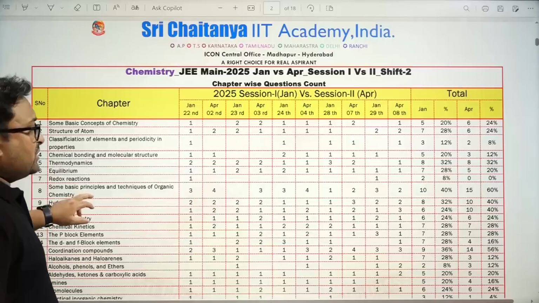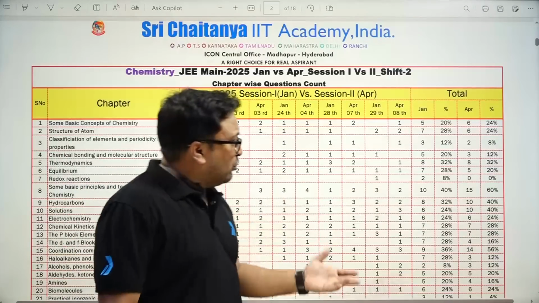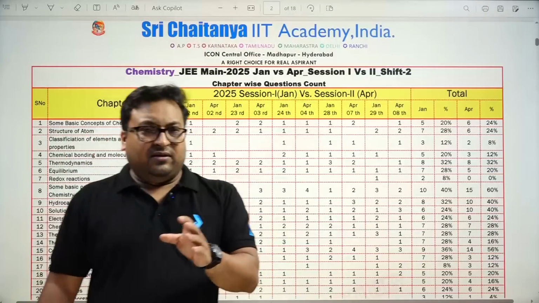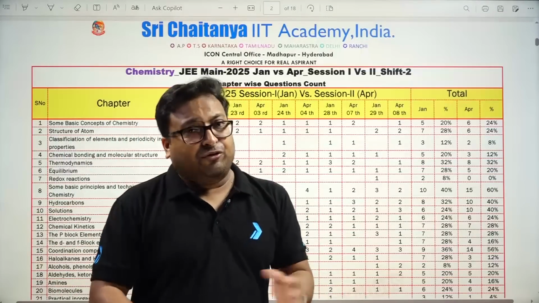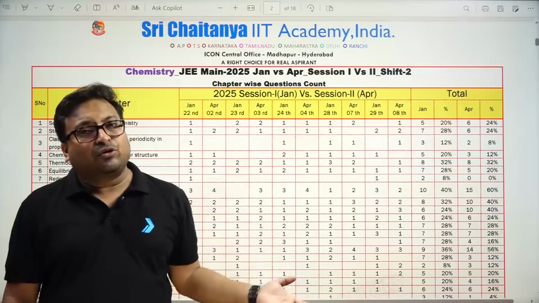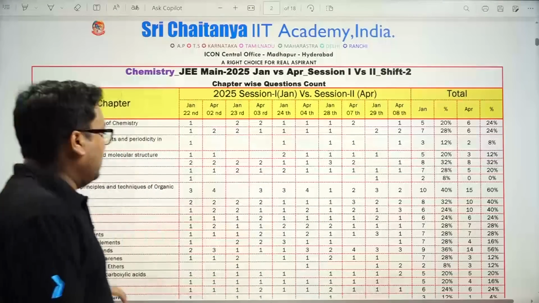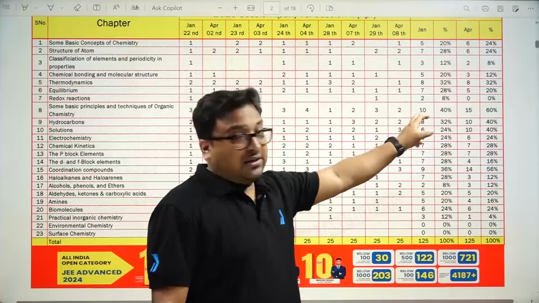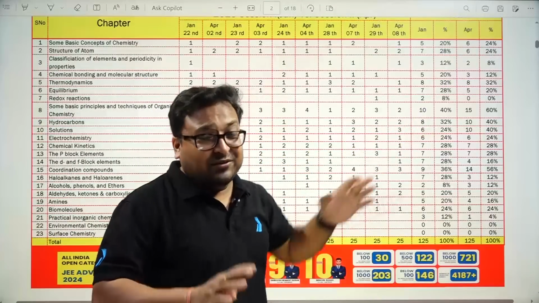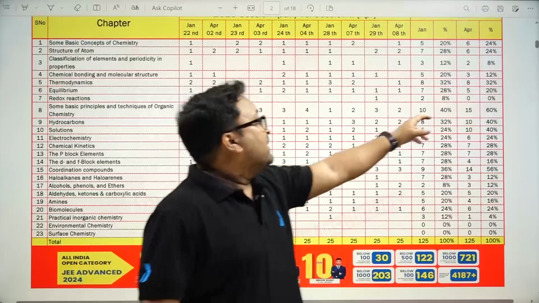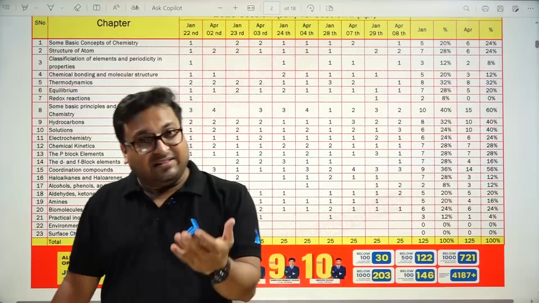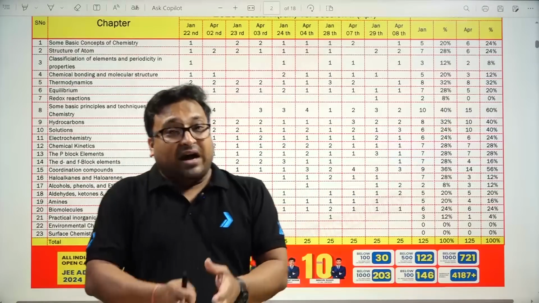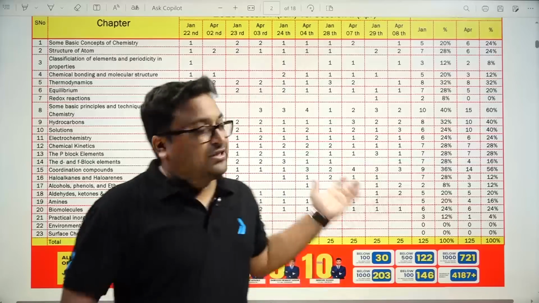Okay, then redox, again in shift 2. In April there was no question from redox, but in January shift 2 there were 2 questions from redox. Then GOC, so 10 questions are from GOC, and this is the most important chapter. Okay, so 15 questions are in the April shift 2. So I think the high weightage chapter of April is GOC.